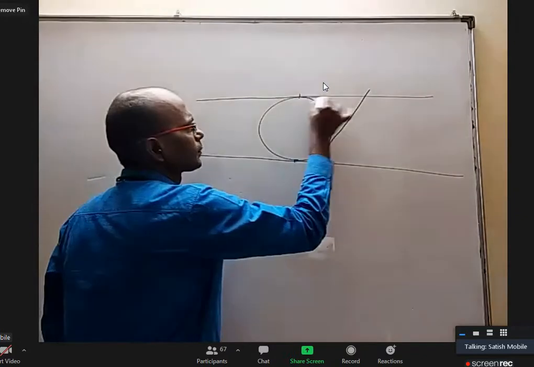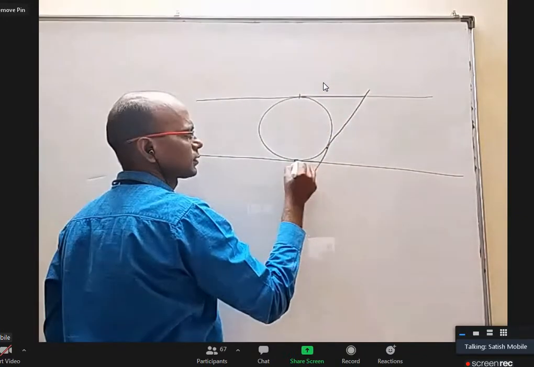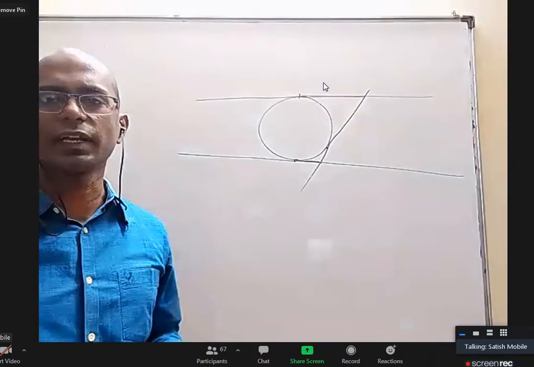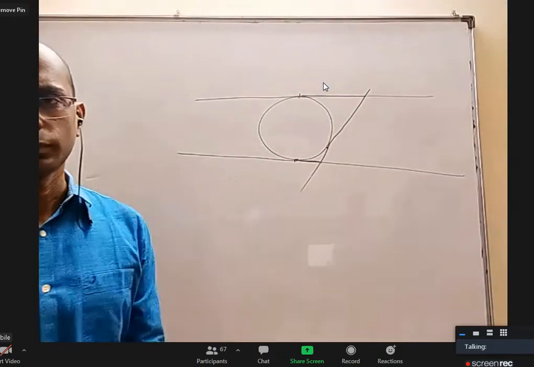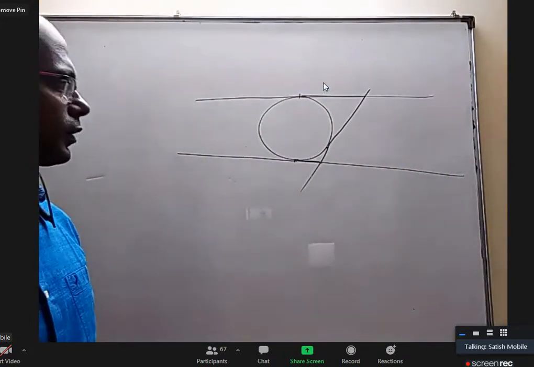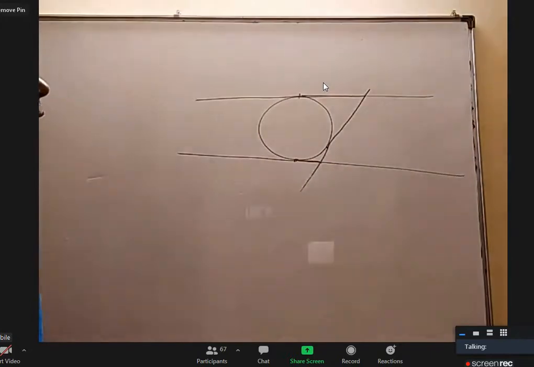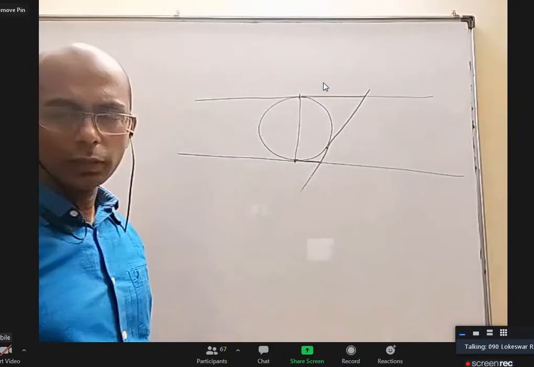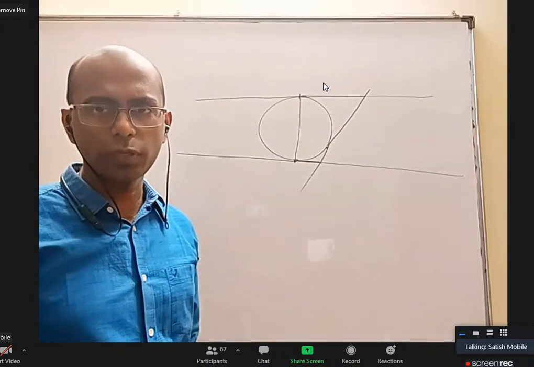This length and this length, that product is always constant and it is radius whole square. Okay, that is one property. Should we prove it, sir? That is a question they asked. We will prove it now.